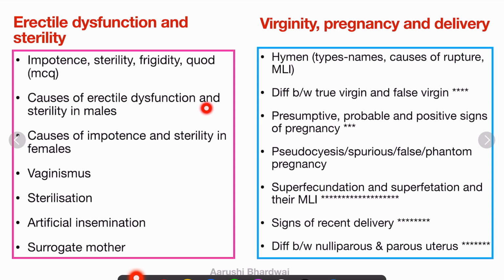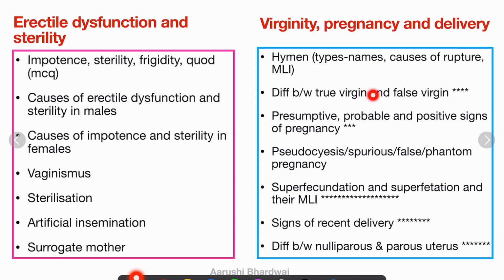What are the causes of erectile dysfunction and sterility in males? Causes of impotence and sterility in females, vaginismus, sterilization, artificial insemination and surrogate mother. I think overall this chapter is not so important. So in virginity, pregnancy and delivery: hymen types, all the names, causes of rupture and medico-legal importance. Read topic, difference between true virgin and false virgin, a very, very good topic and very scoring topic.